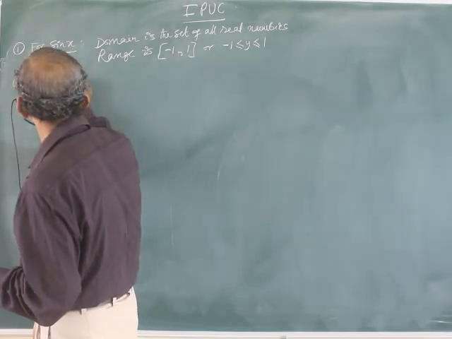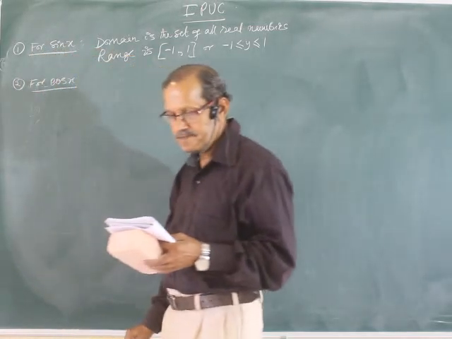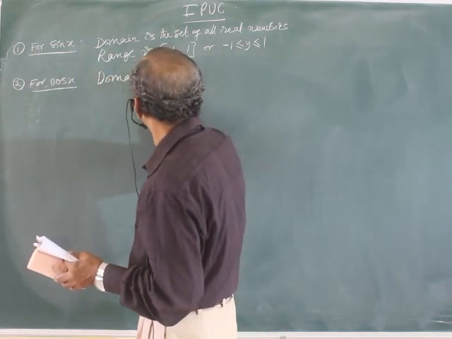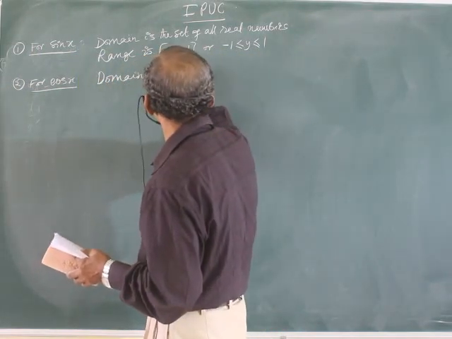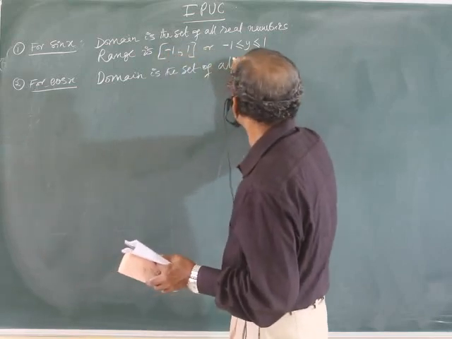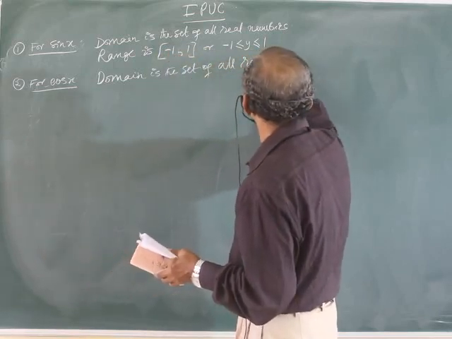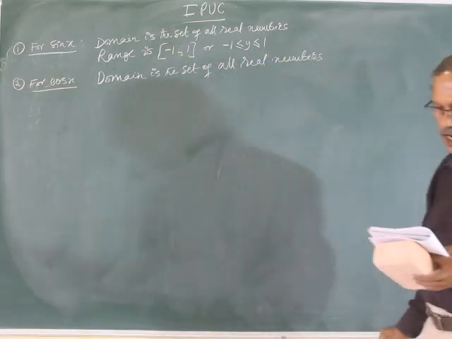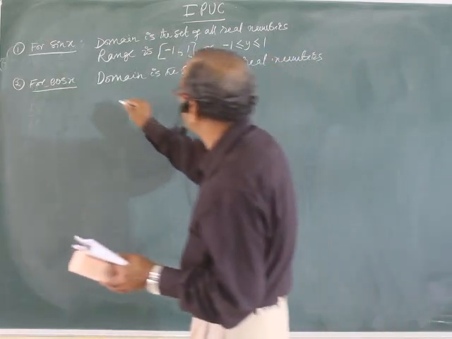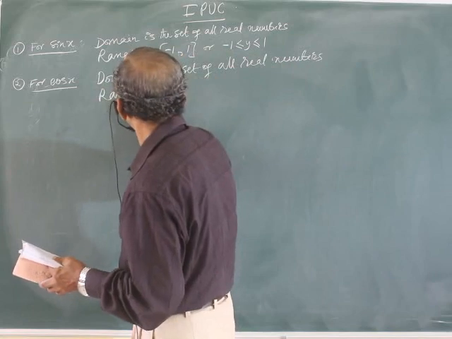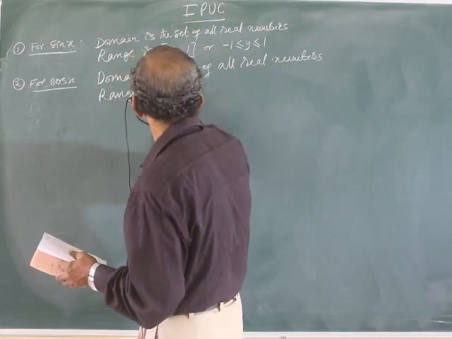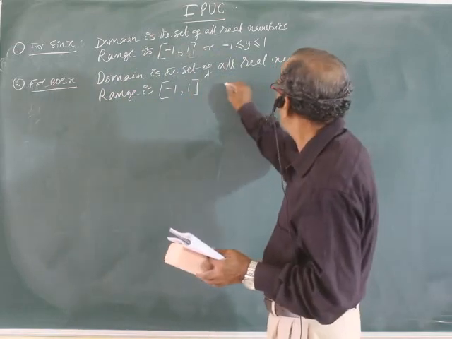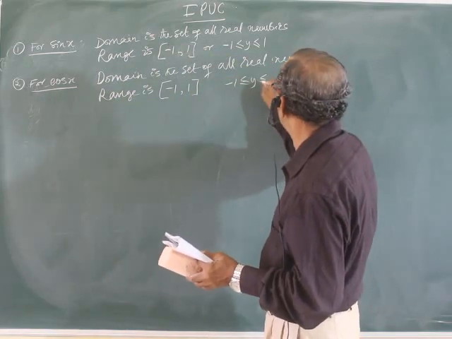For cos x, domain is the set of all real numbers. Range is once again -1 to 1, or -1 less than or equal to y less than or equal to 1.